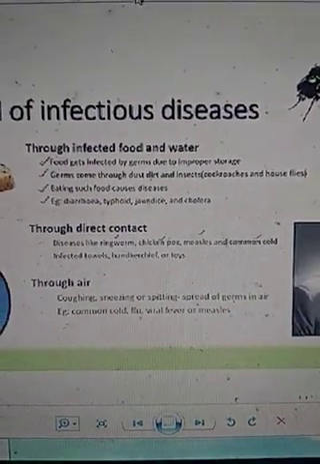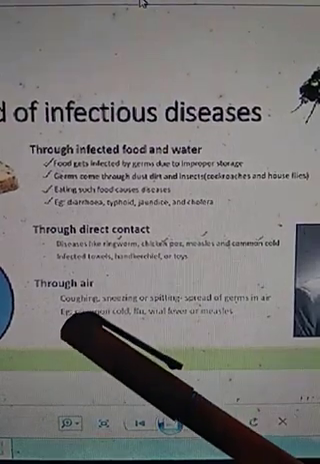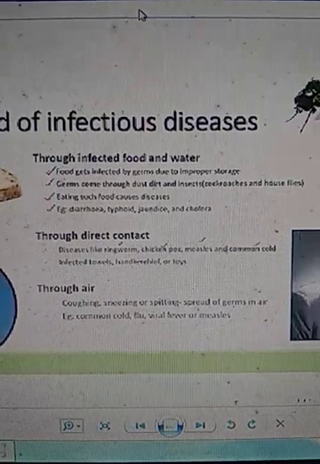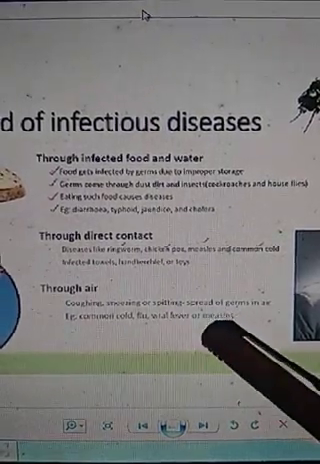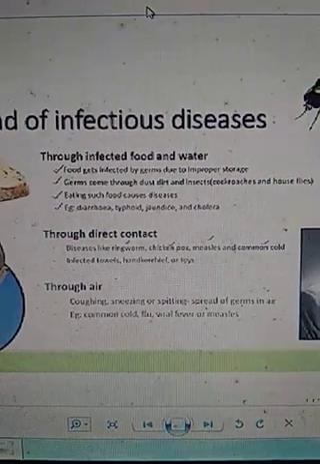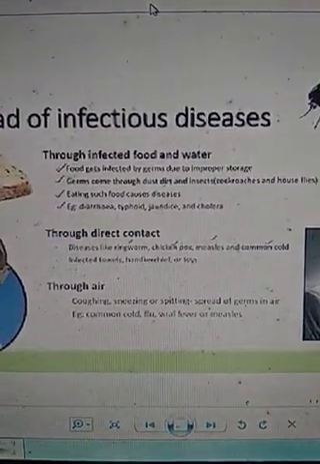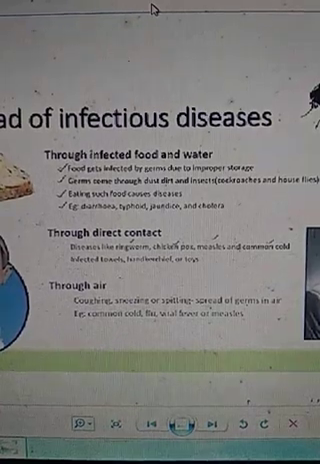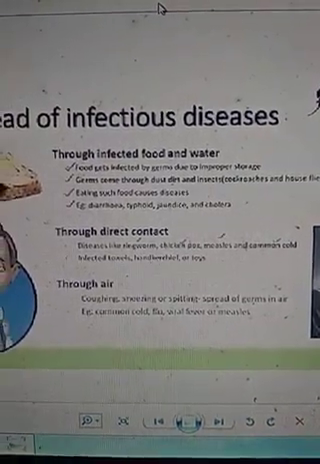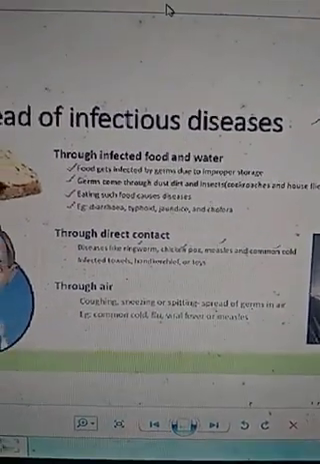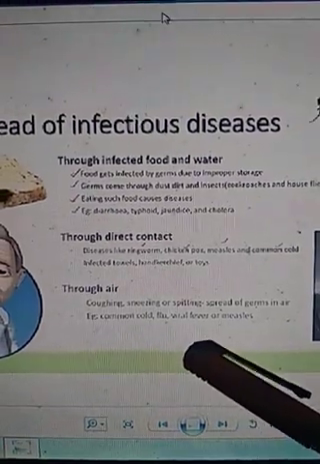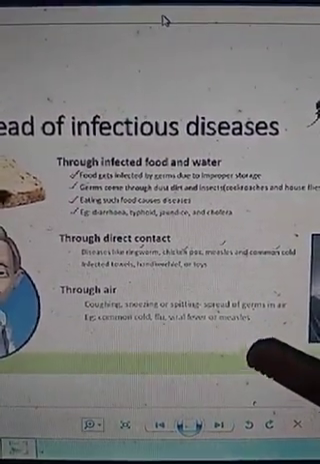The next way is if an infected person is coughing, sneezing or spitting on the ground, then that person is spreading such germs into the air. When a healthy person breathes such infected or contaminated air, these germs present in the air enter the body of the healthy person, and that person will suffer from diseases like common cold, flu, viral fever or measles.